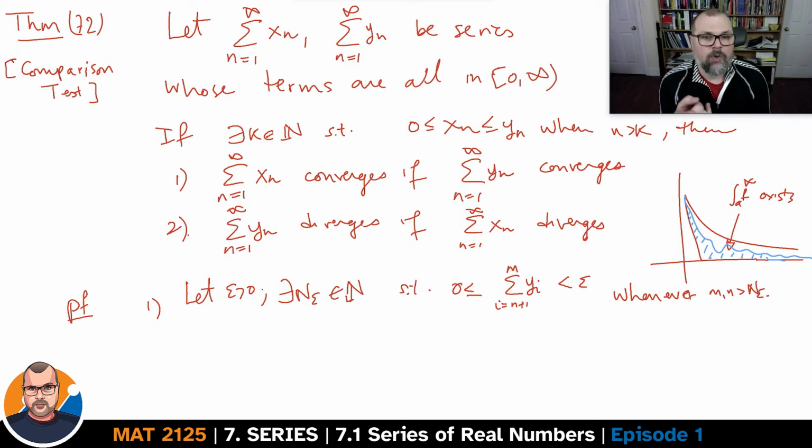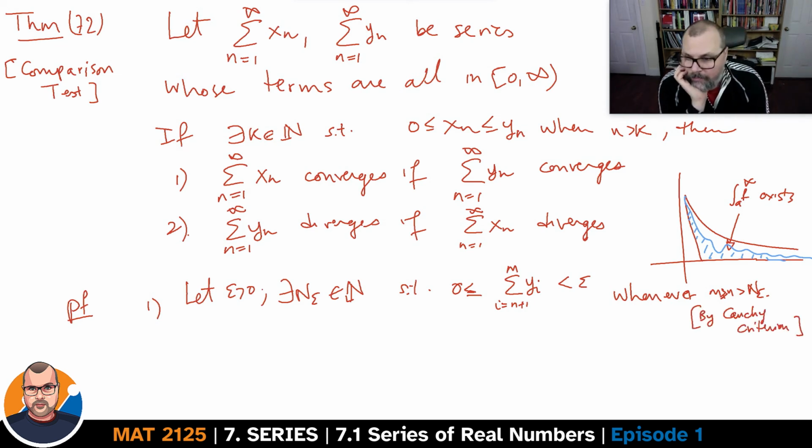How do we know this? Well, the series yn converges, and so we use Cauchy's criterion. Cauchy's criterion had the absolute value of the sum of the terms, but here all of the terms are assumed to be non-negative, and so this sum has to be greater than or equal to 0. Now you can also choose your m to be greater than or equal to n. Worst case scenario, you relabel, you switch the labels, but it does work this way. So that's by the Cauchy criterion.